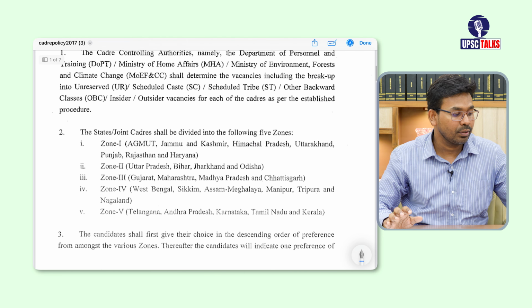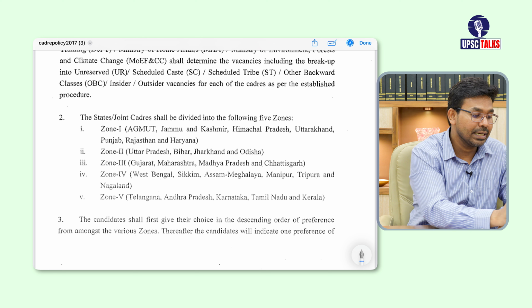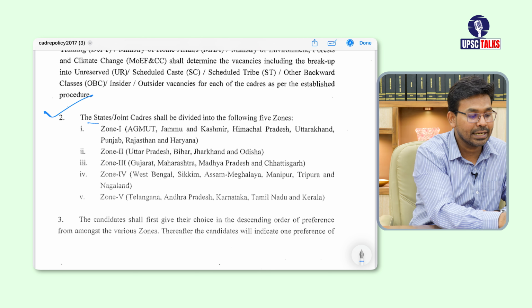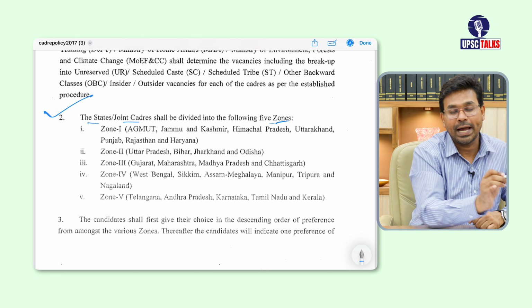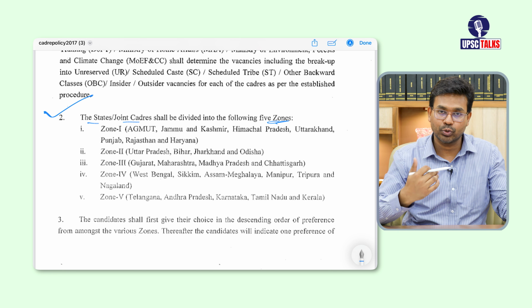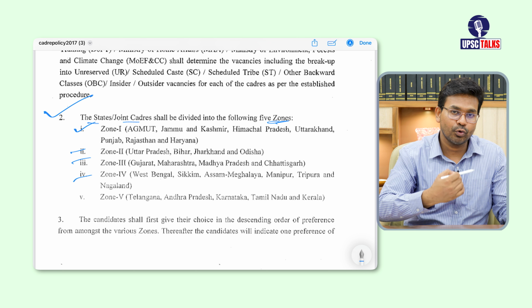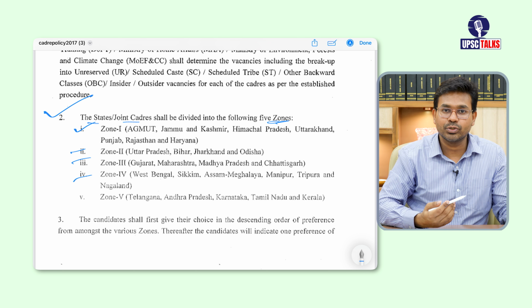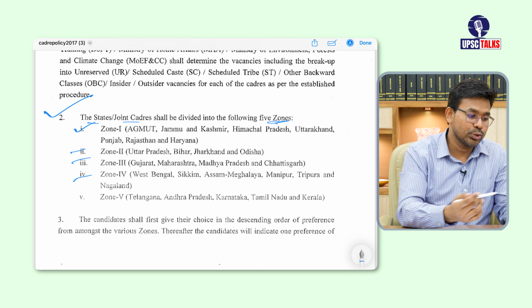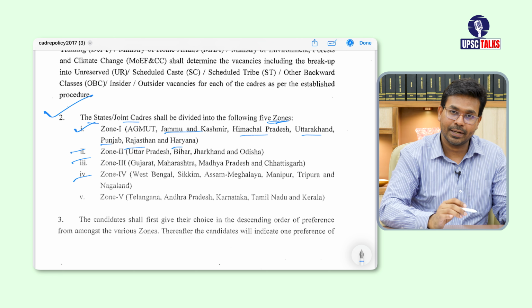So when we talk about this particular point number 2, here they have mentioned states or joint cadres are divided into 5 zones. Basically in the cadre allocation policy they have mentioned about 5 different zones. And what are these zones? These 5 zones are zone 1, zone 2, zone 3, zone 4 and zone 5. So in each zone there are multiple states. For example, in zone 1 we have Jammu and Kashmir, Himachal Pradesh, Uttarakhand, Punjab, Rajasthan and Haryana.